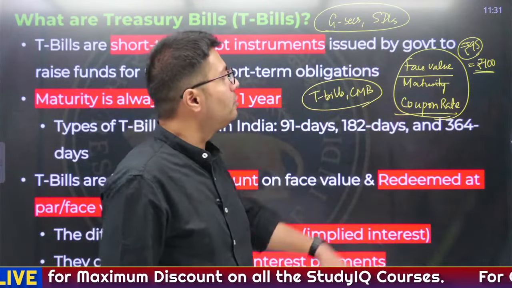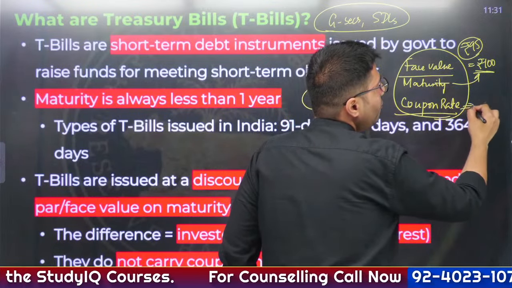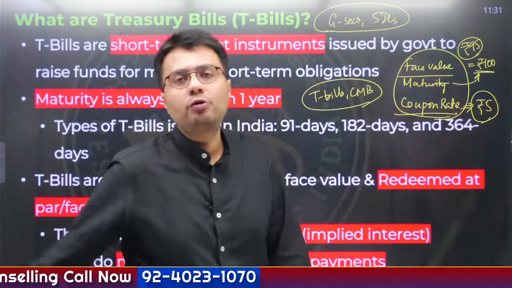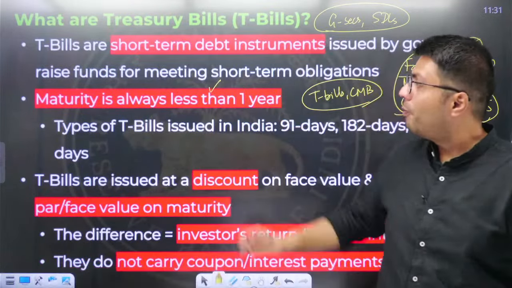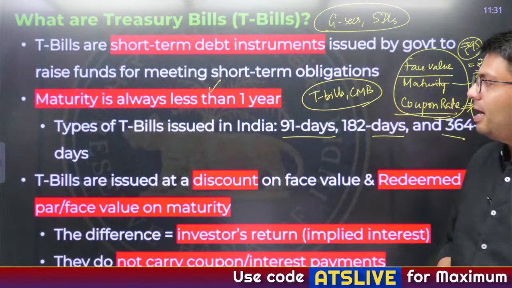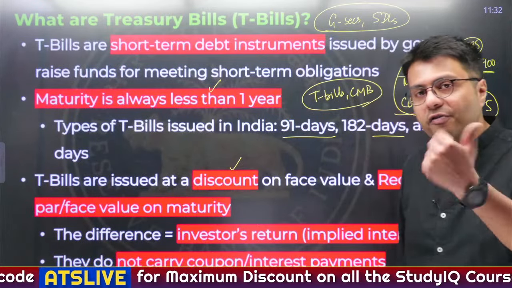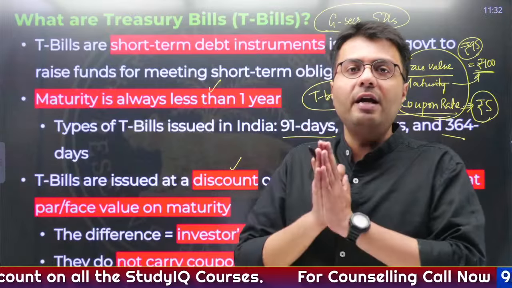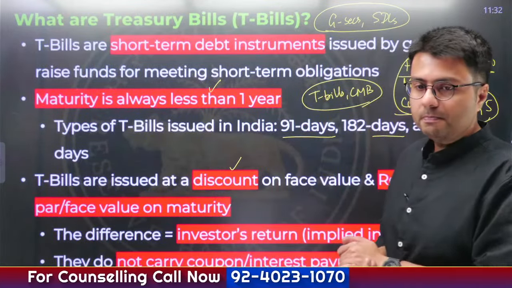After maturity, you will get the face value back. So, effectively, your rate of return becomes ₹5. These treasury bills have a maturity of less than 1 year, and they are issued at a discount from their face value. After maturity you get the face value back, and the difference is your rate of return. Understand? Any doubt?